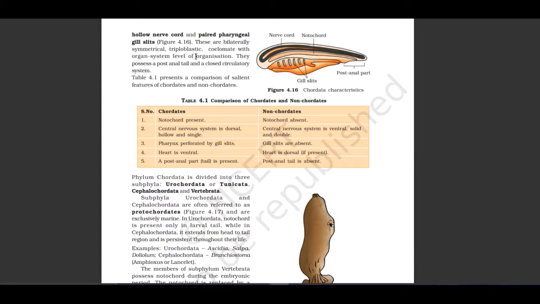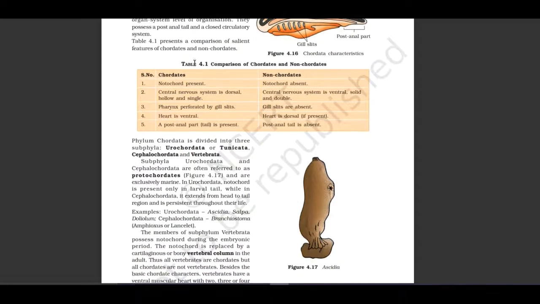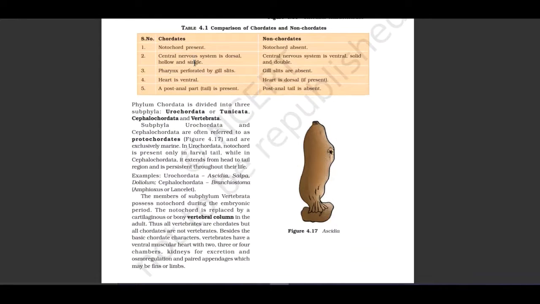These are bilaterally symmetrical, triploblastic, coelomate with the organ system level of organization. They possess a post-anal tail and a closed circulatory system. Table 4.1 presents a comparison of salient features of chordates and non-chordates. Let us see the comparison of chordate and non-chordate. Notochord is present in chordates, while notochord is absent in non-chordates. Central nervous system is dorsal, hollow, and single in chordates, while in non-chordates it is ventral, solid, and double.